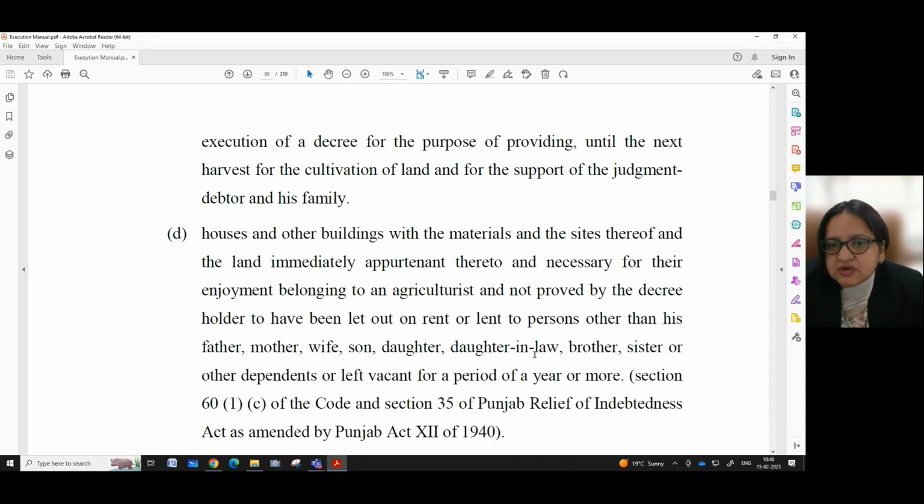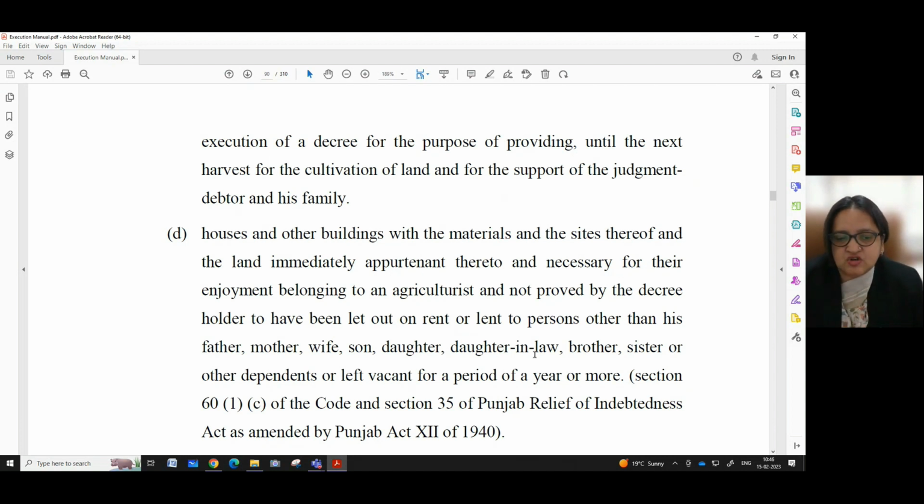Houses and other buildings with the materials and the sites thereof, and the land immediately appurtenant thereto and necessary for their enjoyment belonging to an agriculturist and not proved by the decree holder to have been let out on rent or lent to persons other than his father, mother, wife, son, daughter, daughter-in-law, brother, sister, or other dependents, or left vacant for a period of a year or more.